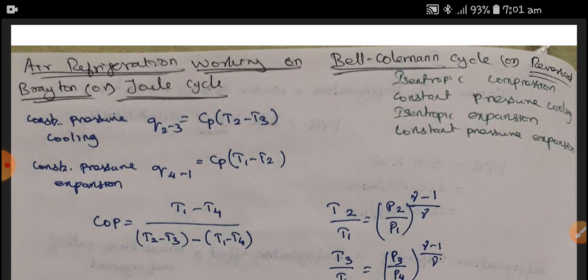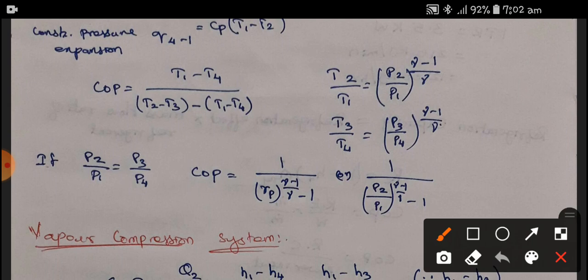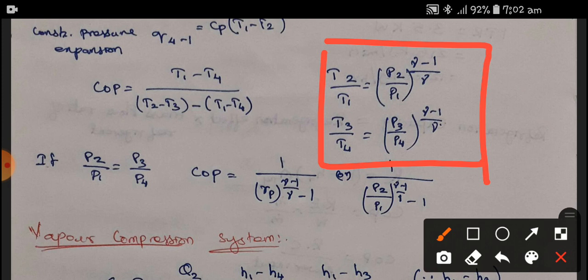So here, the pressure ratio P2 by P1 is equal to P3 by P4. Therefore, coefficient of performance is equal to 1 divided by (Rp power (gamma minus 1) by gamma) minus 1. Rp is the pressure ratio. So it is equal to 1 divided by ((P2 by P1) power (gamma minus 1) by gamma) minus 1. And I have given a relation between the temperature and pressure, so this you have to take care.